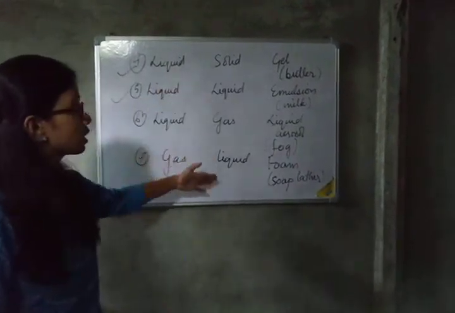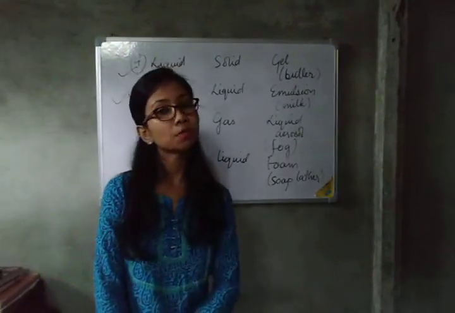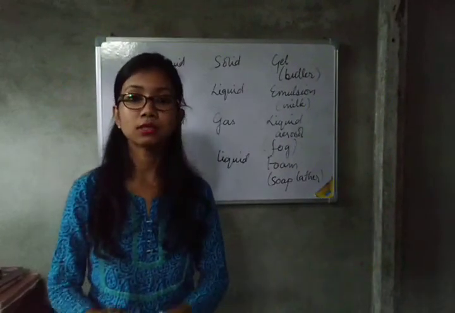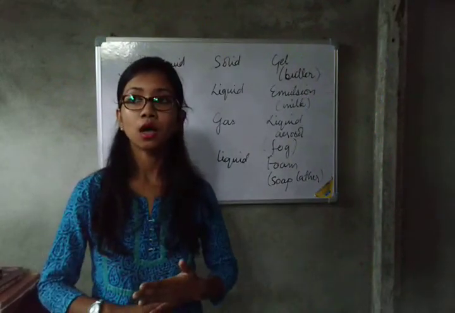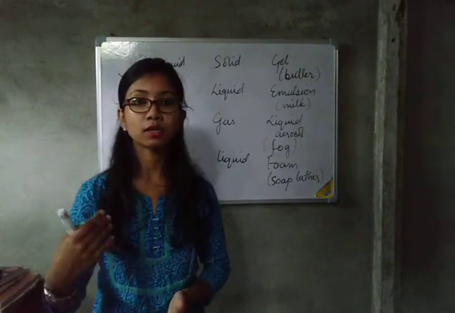So these are the types of colloids that you can find. One chart is given in your book, so please remember this. With this type of colloid I will conclude this chapter. In the next session most probably I will discuss the separating techniques for different types of mixtures.